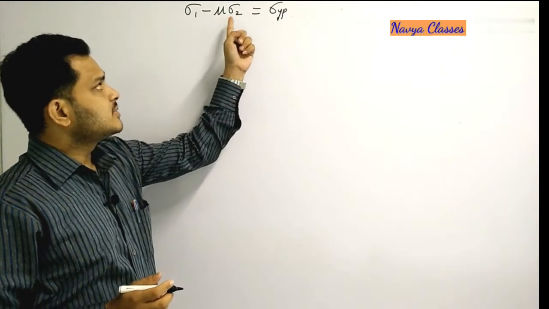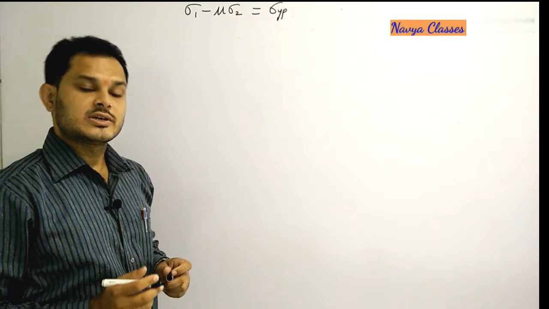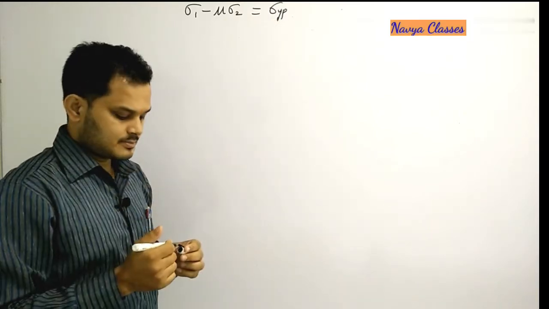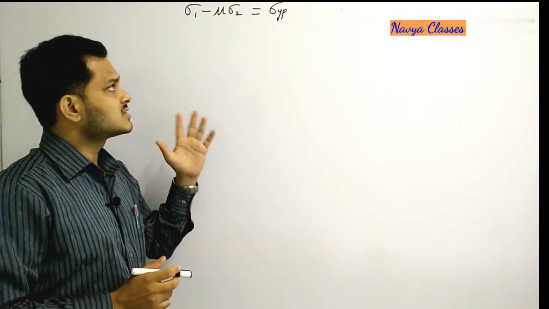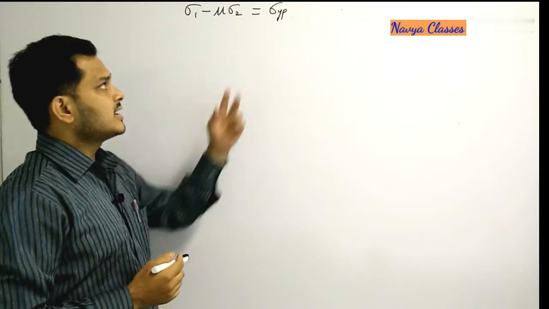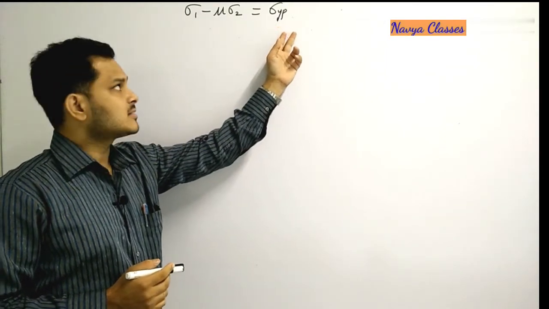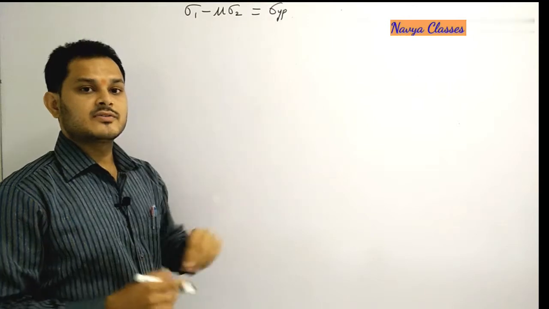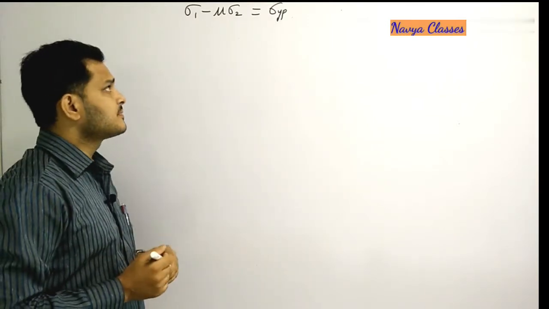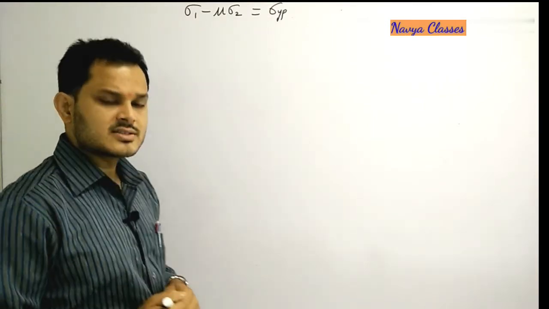If sigma 1 minus mu sigma 2 becomes equal to sigma yp, then definitely the strain in the material will be high, and therefore when it becomes equal to sigma yp, the material will fail according to this theory. Now let us plot this in a graph.